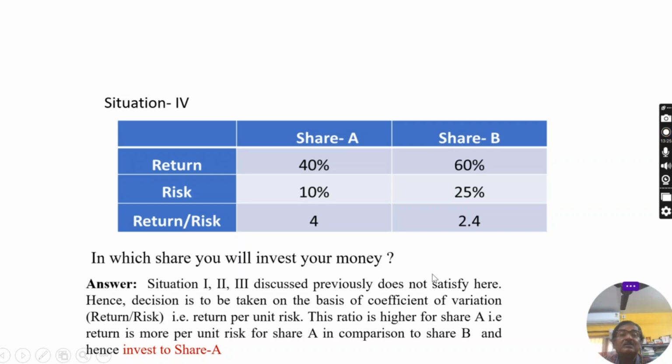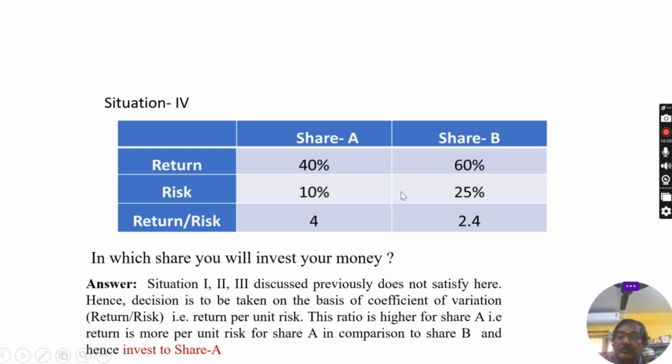Next, this is the final situation, share A and share B. Again, the result is in mixed form. Return 40% and 60%, not the same. Risk 10% and 25%, not the same. Here the risk is low, 10% with respect to 25%, and the return is also less with respect to 60%. That means this is the option where risk is higher and return is also higher.